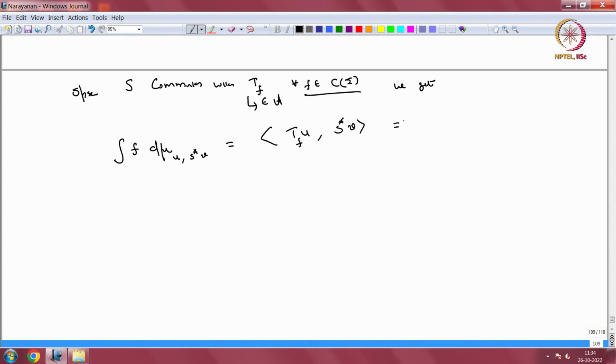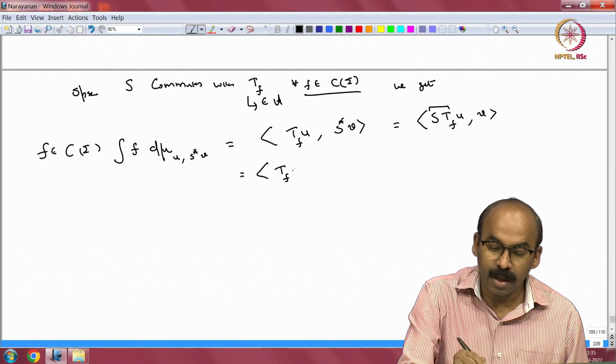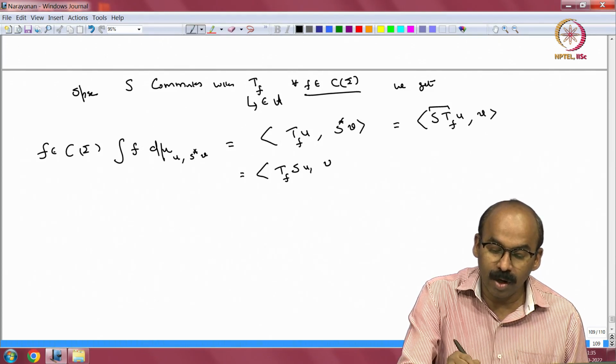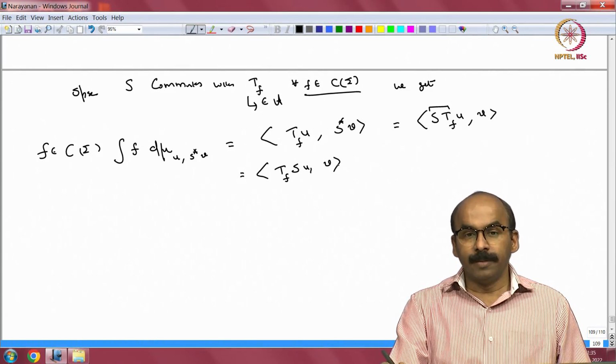So, this is equal to, you can take S star to the other side, you will get S T sub f u inner product with v, right, which is equal to, since S commutes with T sub f, I am taking f from C sigma, this becomes T sub f S u, v, right.